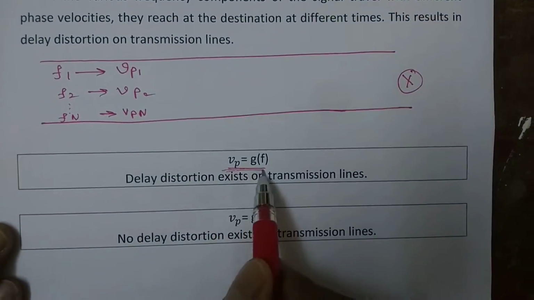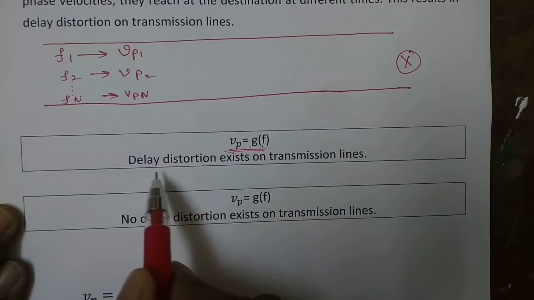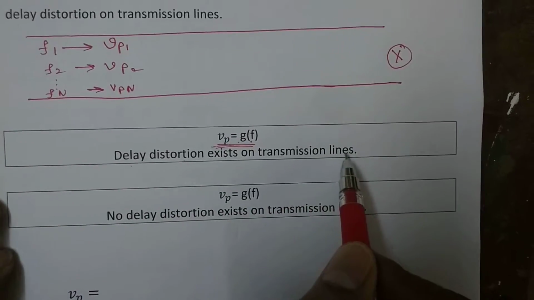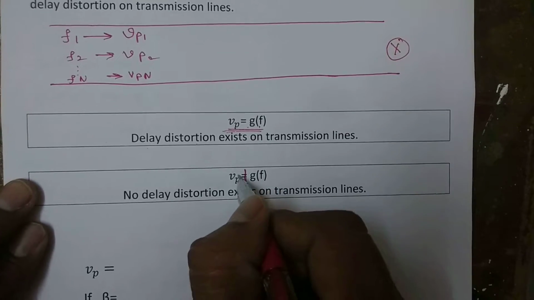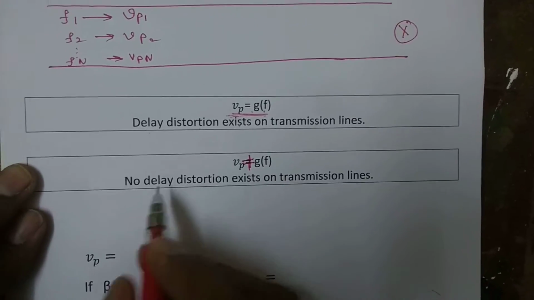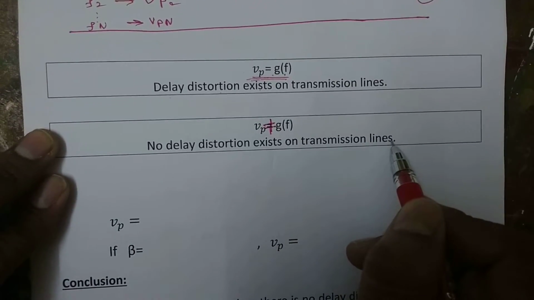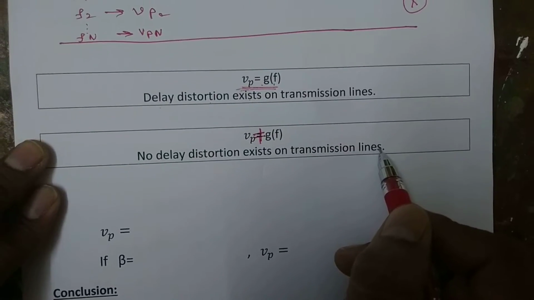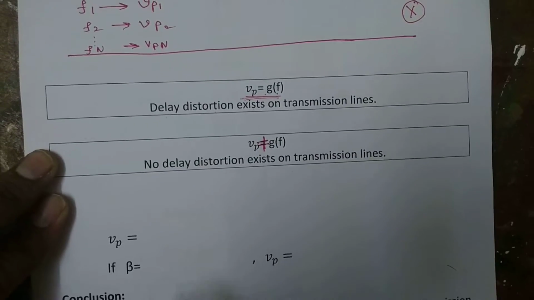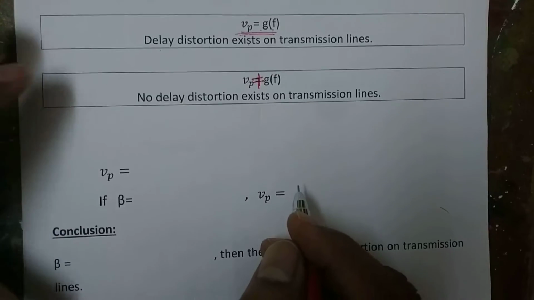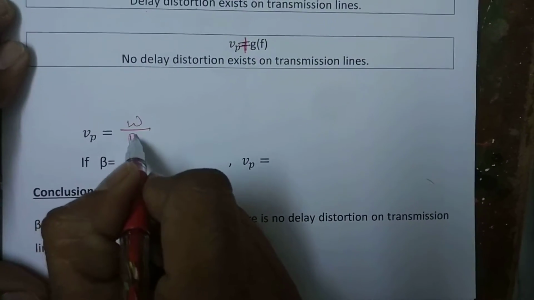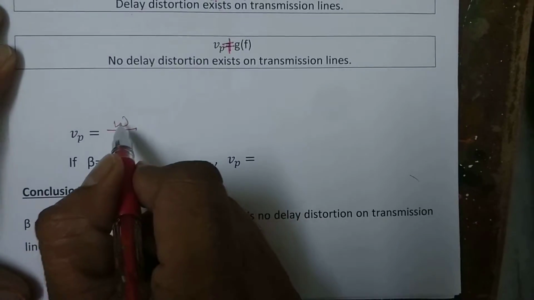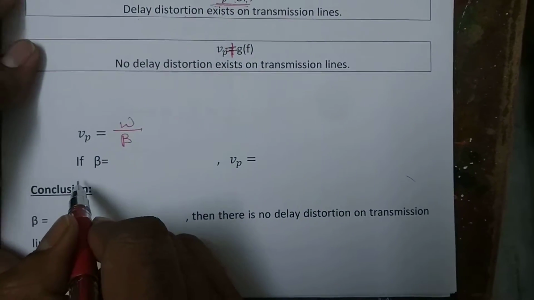If the phase velocity is the function of frequency, delay distortion exists on transmission lines. If the phase velocity is not the function of frequency, no delay distortion exists on transmission lines. The phase velocity Vp is given by omega by beta.